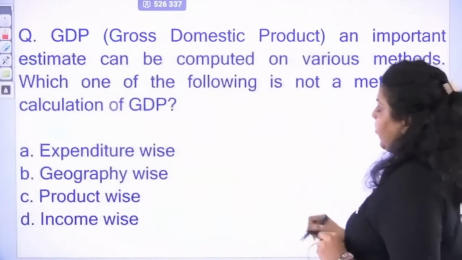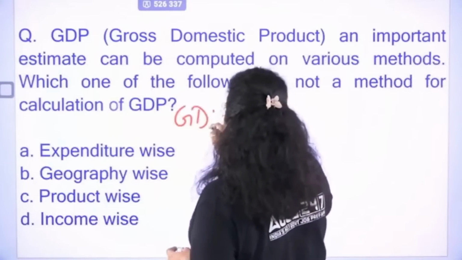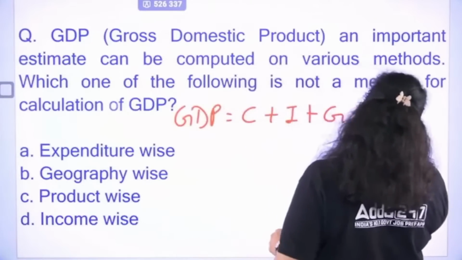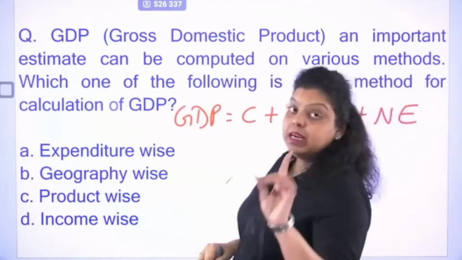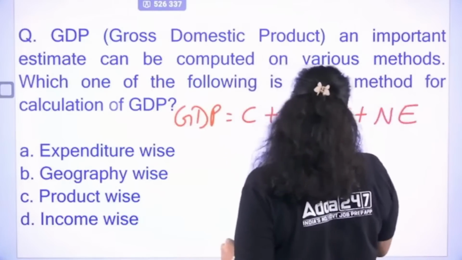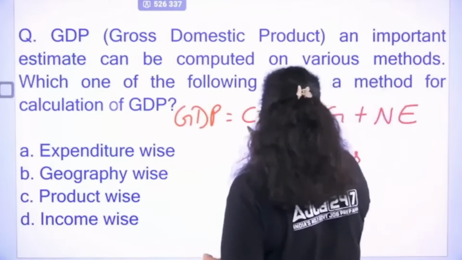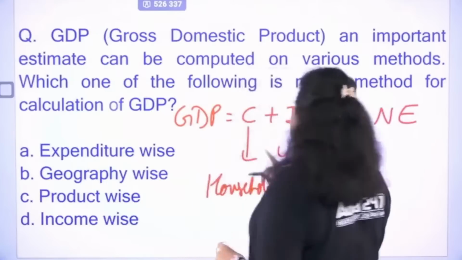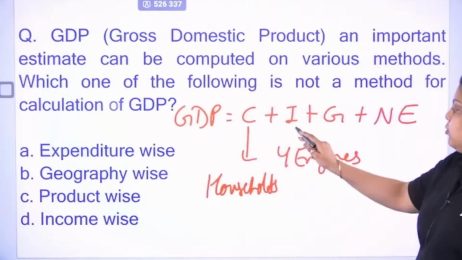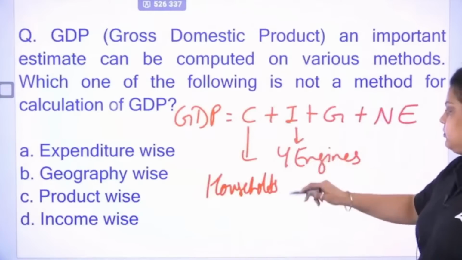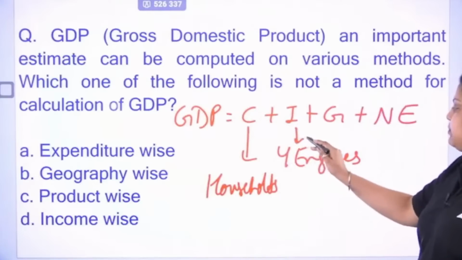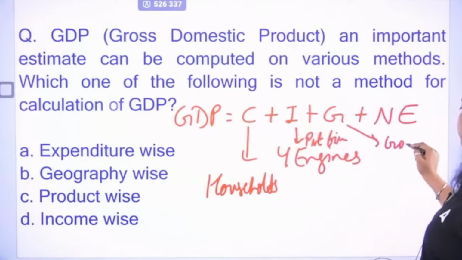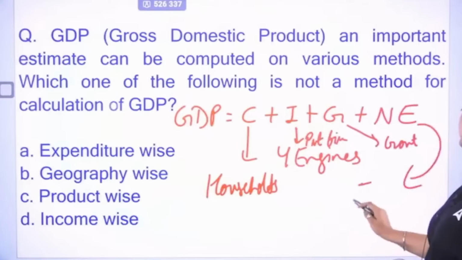Now, there is a formula. GDP equals consumption plus investment plus government expenditure plus net exports. And GDP depends on the 4 engines. First is households, and households demand will be represented as the consumption. Second, we have investments. Investment means private firms. Third, we have government. And the fourth, we have the external sector.